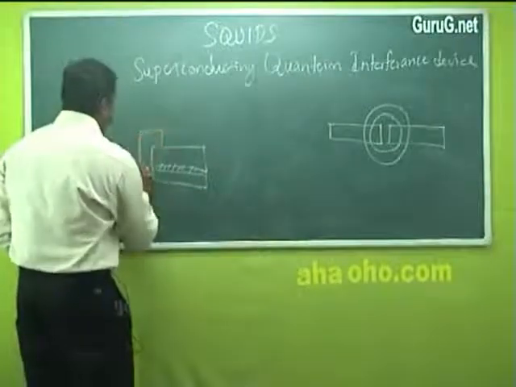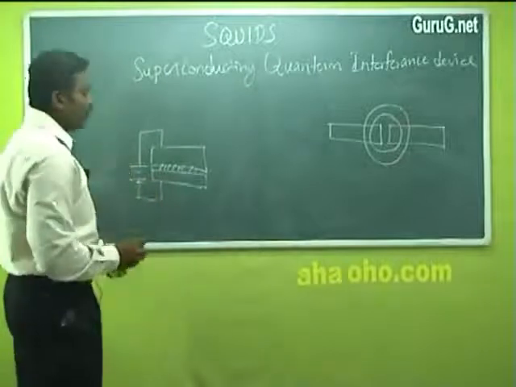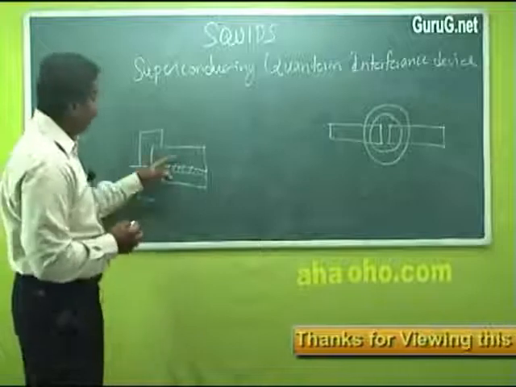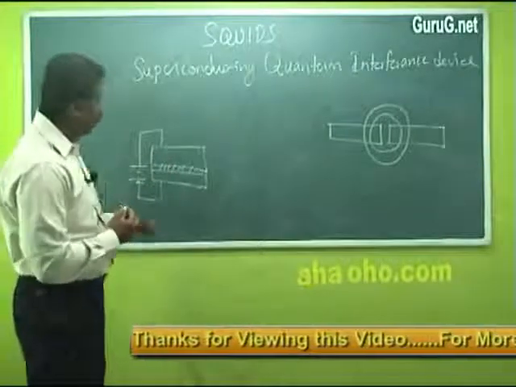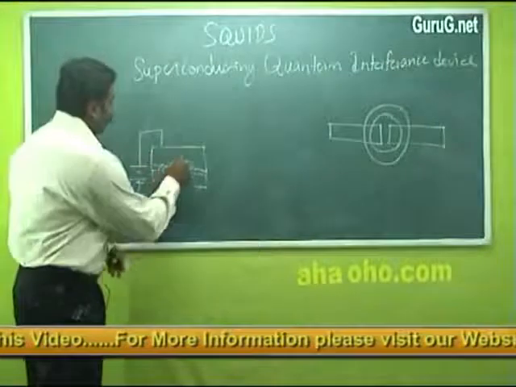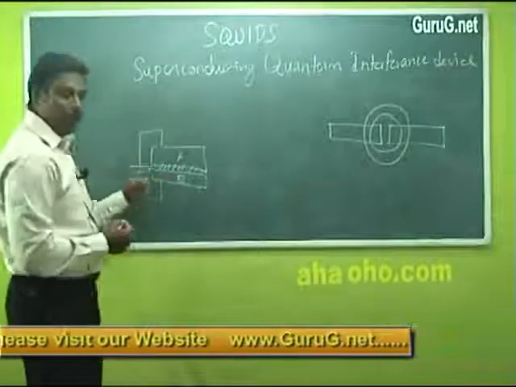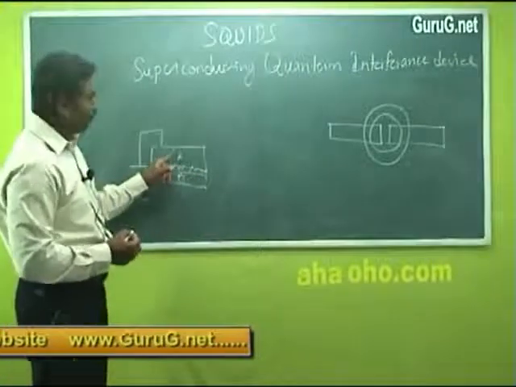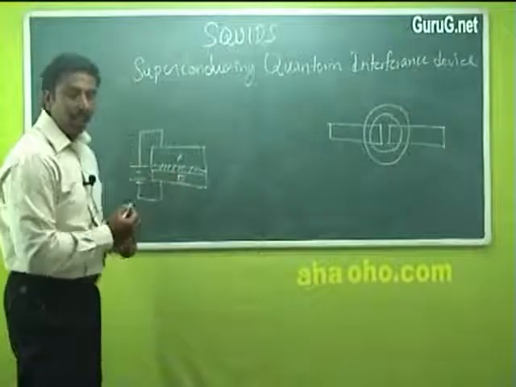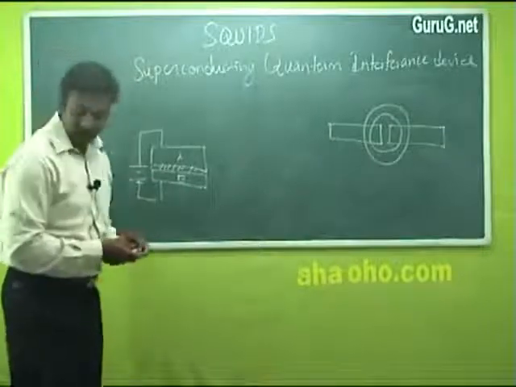Now when a voltage is applied to this superconducting junction, initially when the voltage is low, the current does not pass through the junction from material A to material B. When the voltage is increased, the current penetrates through the insulator and passes through material B. This is called the Josephson effect.